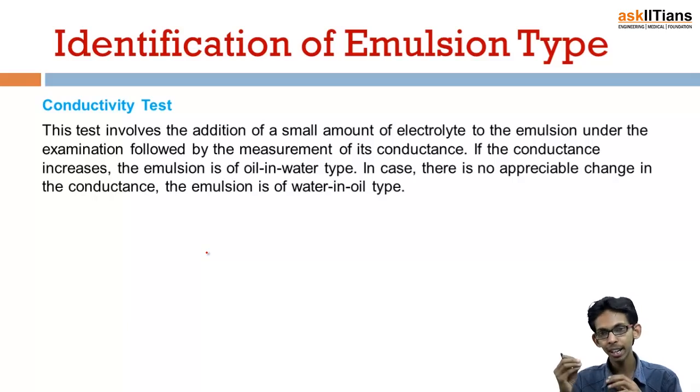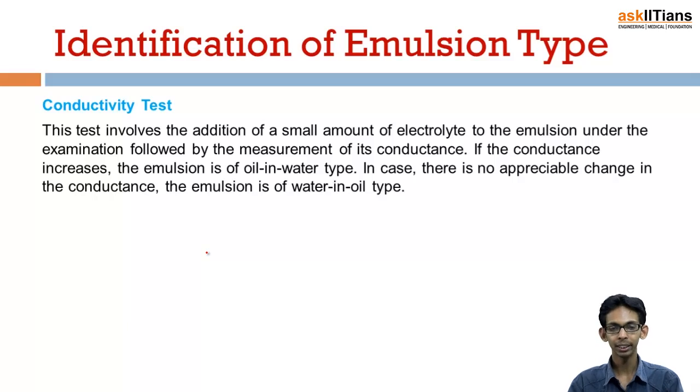So if I add an electrolyte and the conductivity of the emulsion increases, that means in the emulsion water was present in larger amount, that means it was an oil in water type emulsion. And if there is no change in conductivity after adding the electrolyte, that means water is not in the larger amount but oil is. That means oil is the dispersion medium and the emulsion is of water in oil type.